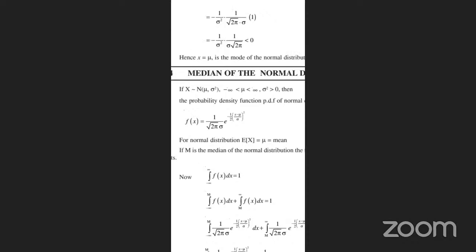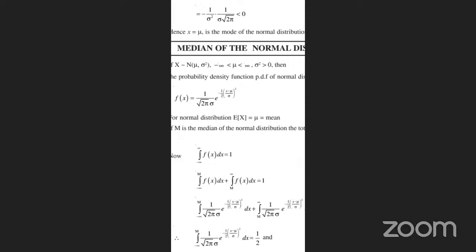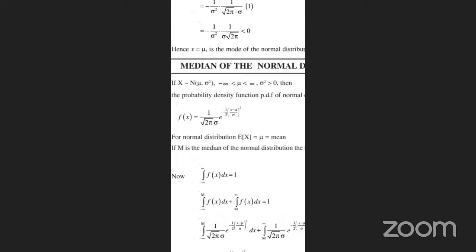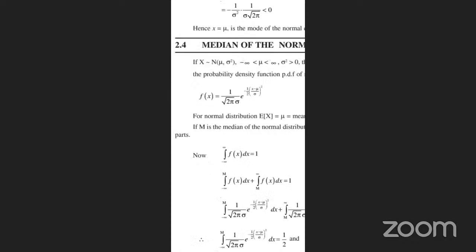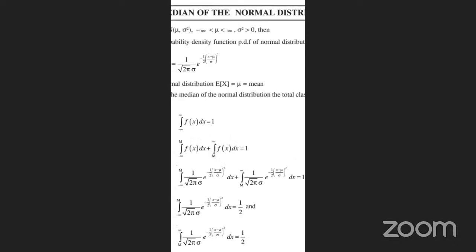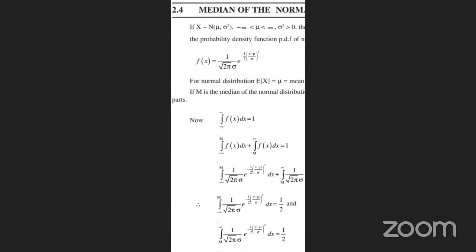So the probability density function, the PDF of the normal distribution, is given by f of x equals 1 by under root of 2 pi sigma, e power of minus 1 by 2 (x minus mu by sigma) whole square, the basic fundamental formula for the normal distribution. E of x is equal to mu. You already know that if m is the median of the normal distribution, the total class can be divided into two equal parts. So one is integration of minus infinity to infinity f of x dx.